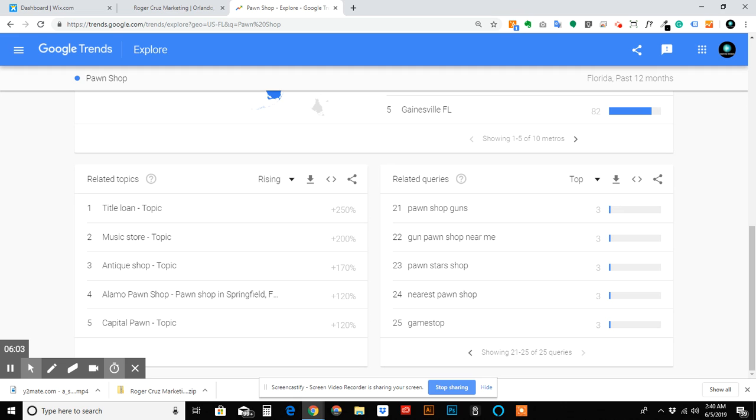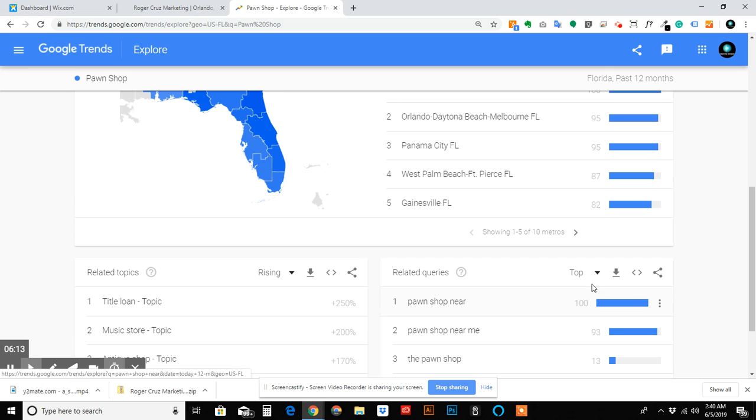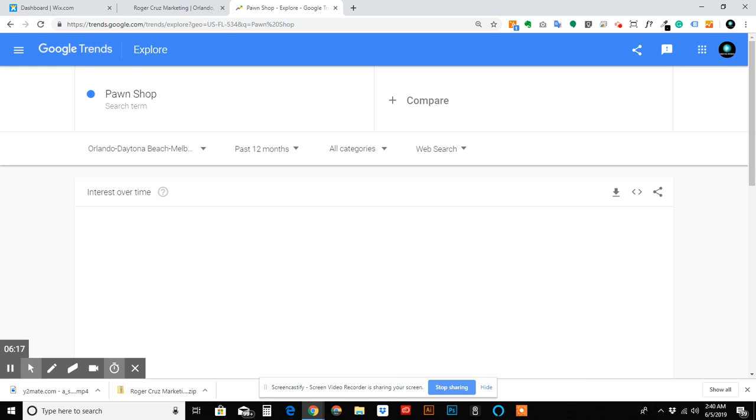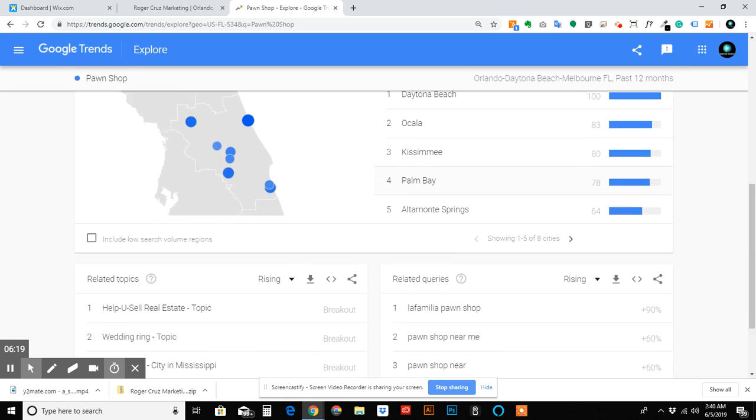I haven't really heard of any late night, overnight pawn shops or anything like that in Florida. Might be something to do with the laws, but there's probably some ways that you could work with that. So now let's go to Orlando and do the same thing.